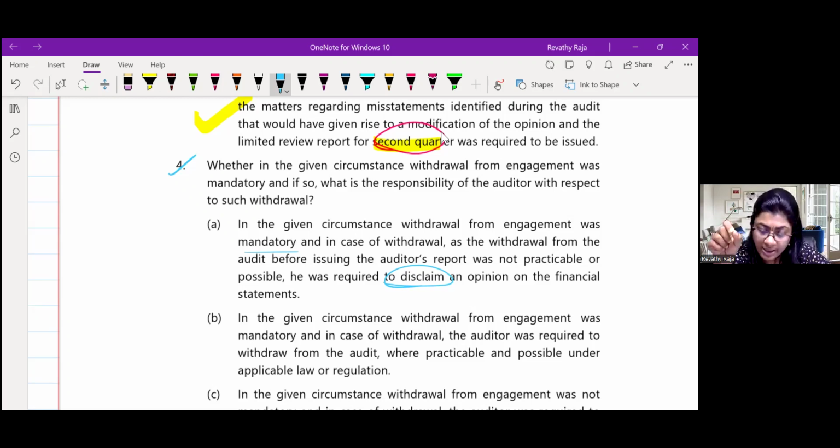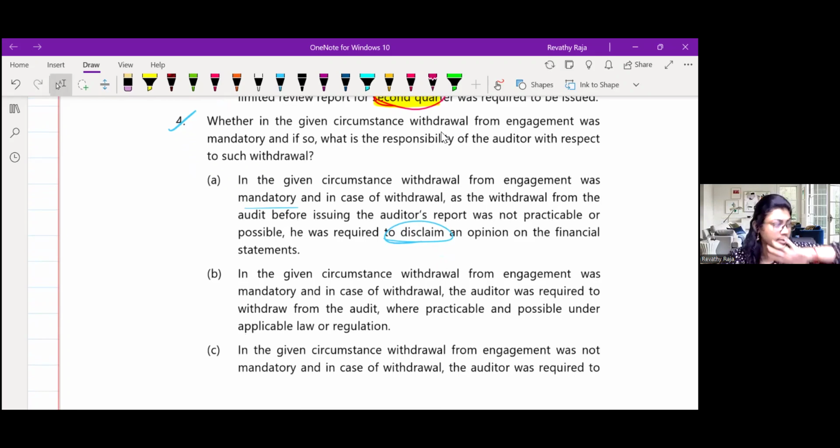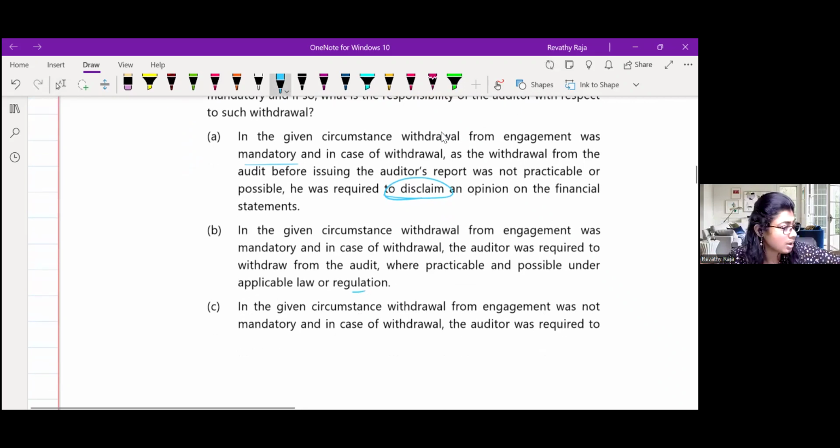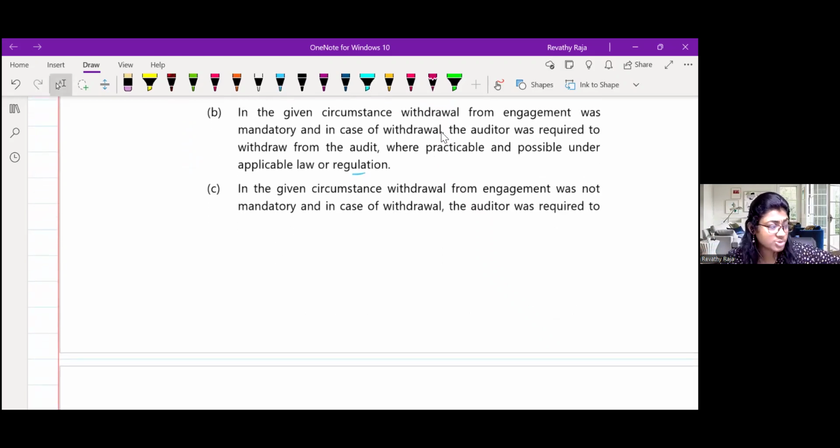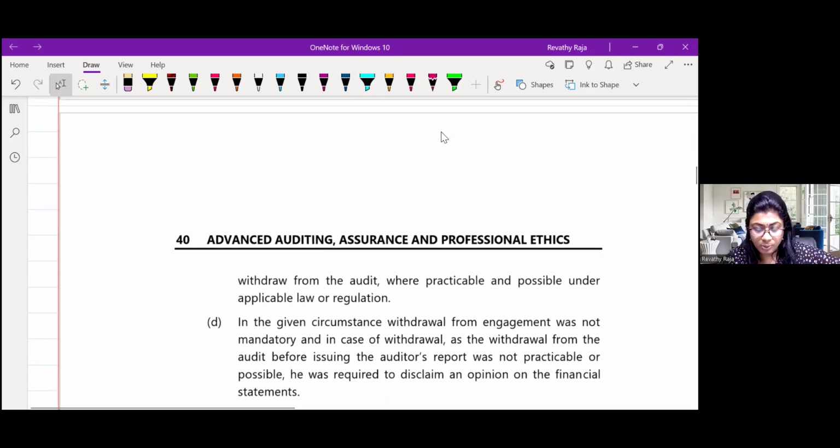If it is mandatory, in the given situation, withdrawal from the engagement was mandatory. If so, what is the responsibility of the auditor with respect to such withdrawal? First, they said, in such cases where withdrawal is mandatory, if you can't withdraw, you give a disclaimer. Next, the auditor was required to withdraw where practicable as per law. In the given case, withdrawal from the engagement was not mandatory. Auditor was required to see laws and regulation. In the given situation, withdrawal was not mandatory; he is required to give a disclaimer. Can you say what is your answer?